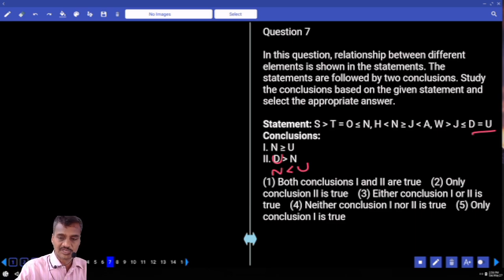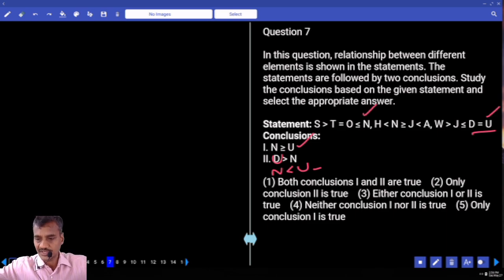Hence, two symbols were given here, one symbol is here. And there is a possibility of getting either or, provided there must be an opposite symbol between these two letters in the statement. Now between N and U, we need to check whether there is an opposite symbol or not. N is here, U is here. Which element is common? S, T, O, N. Isn't it? N to J and J to U.